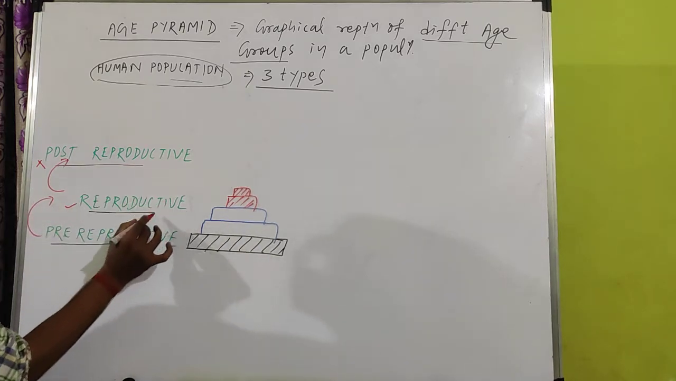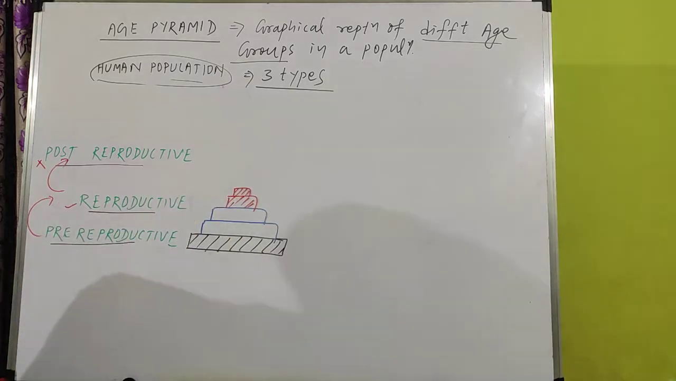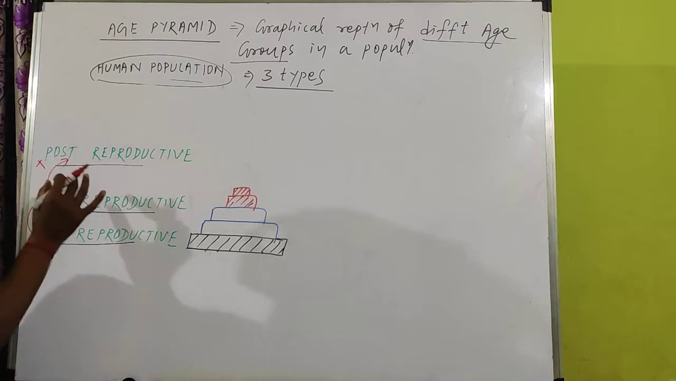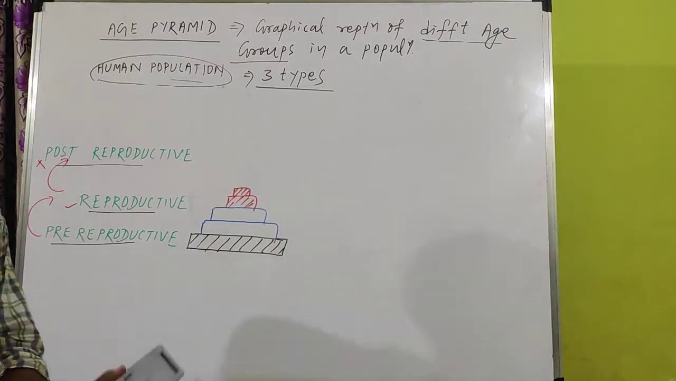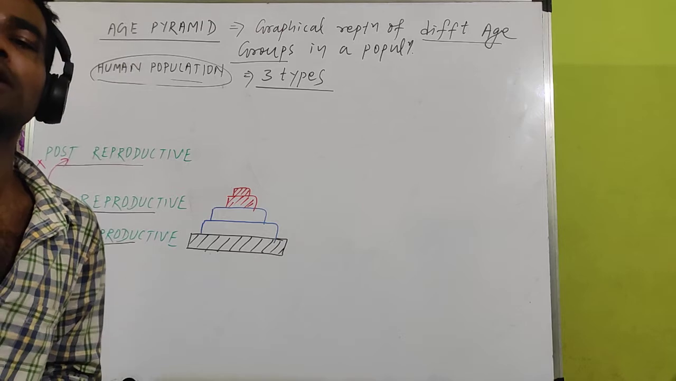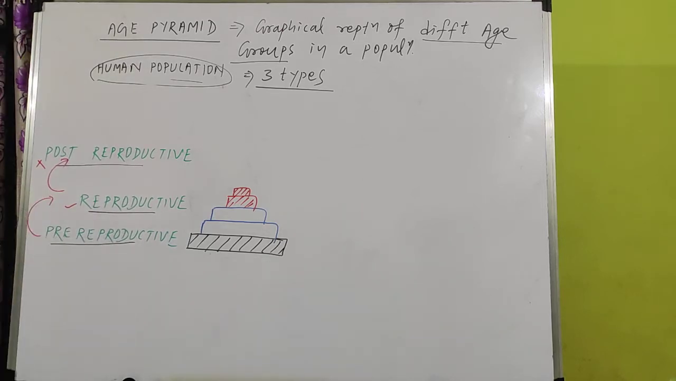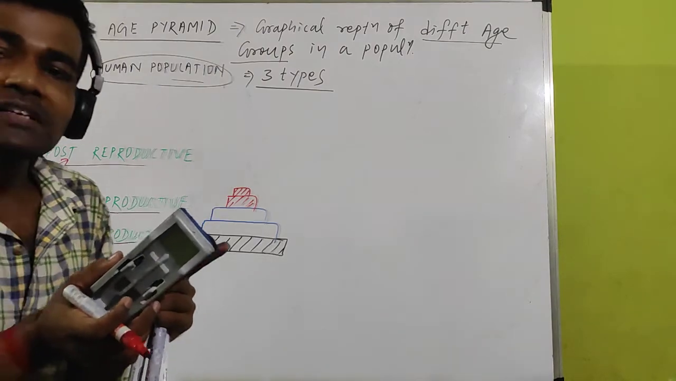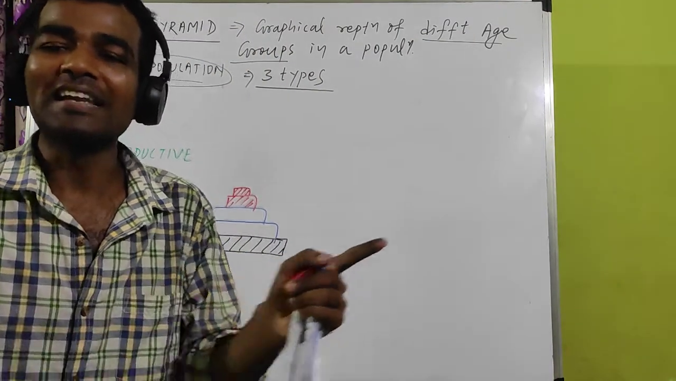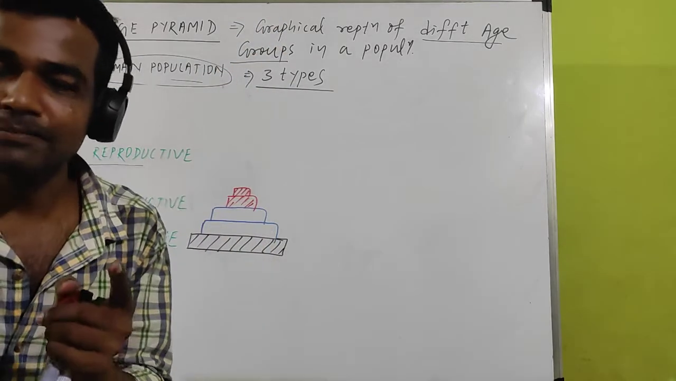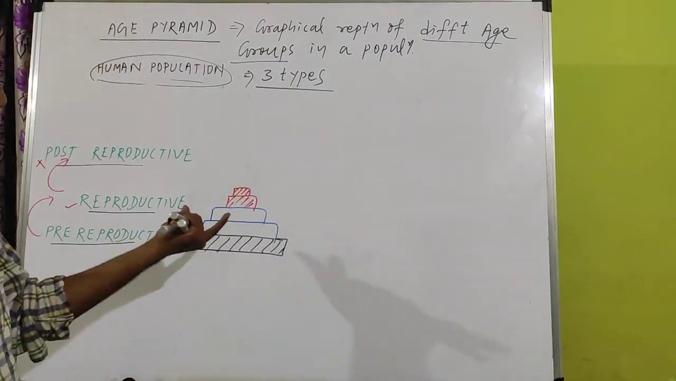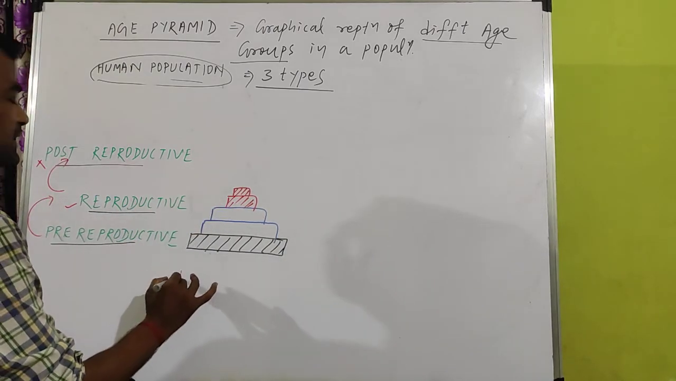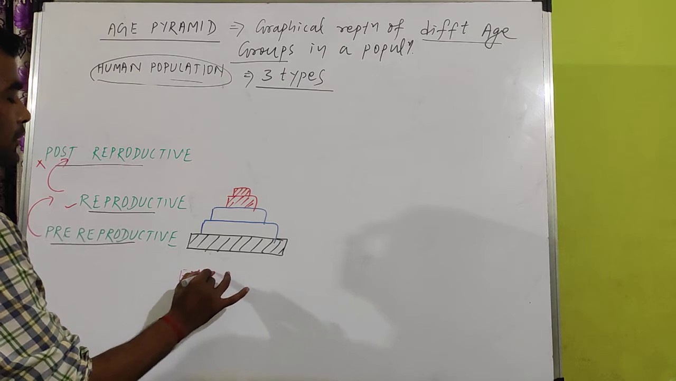Now, in the reproductive group, the number of individuals is less, so fewer individuals will reproduce now. But in the future, as the pre-reproductive group has more individuals, more will reproduce. So that's why in this graph we can predict the population will expand, or increase its size. Size means the number of individuals.